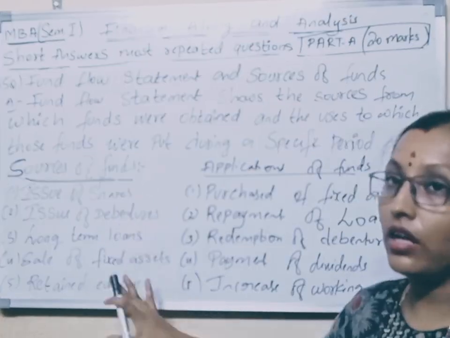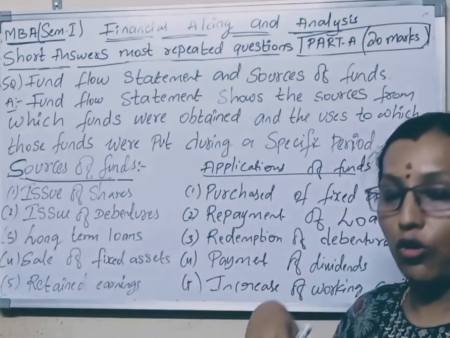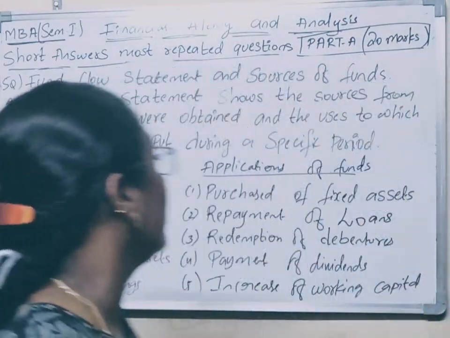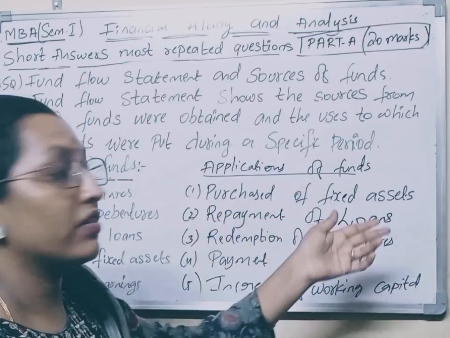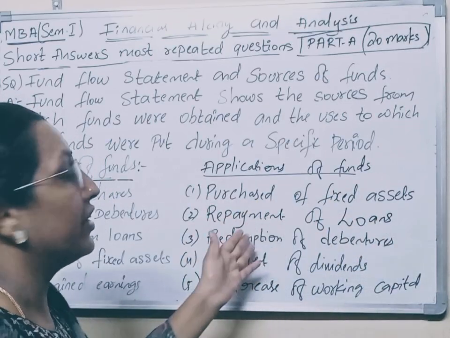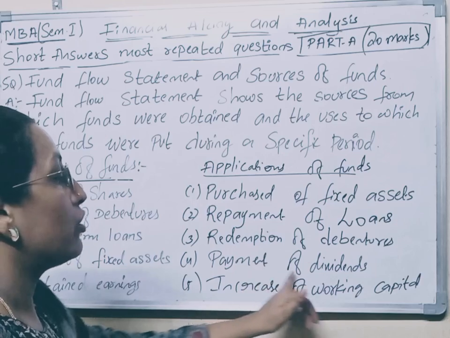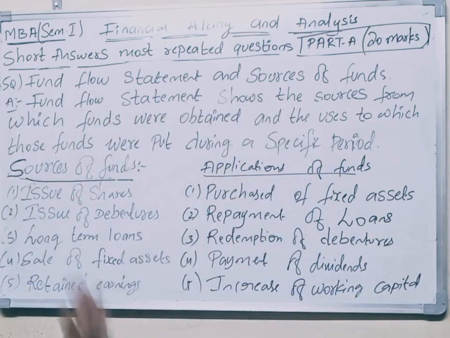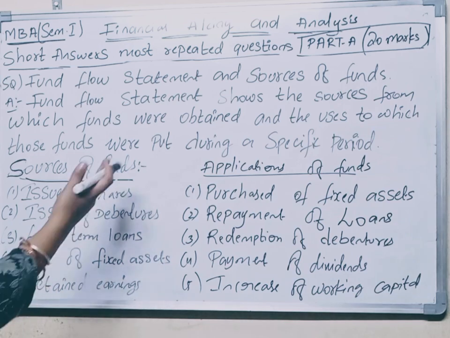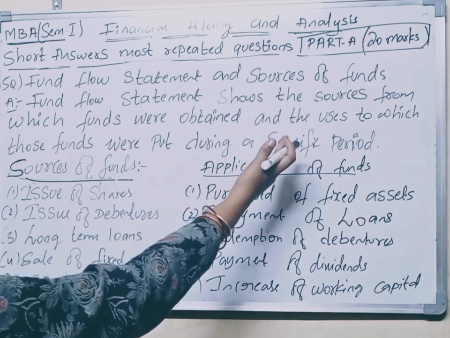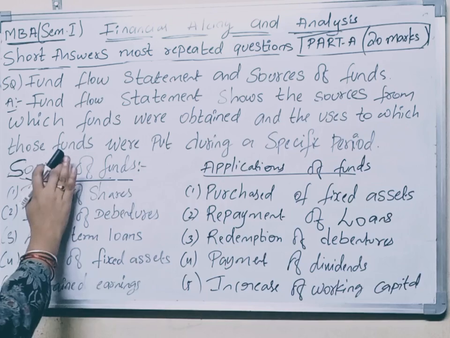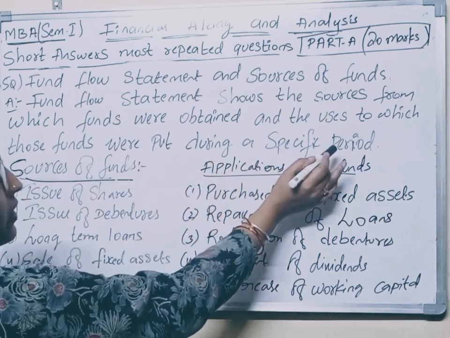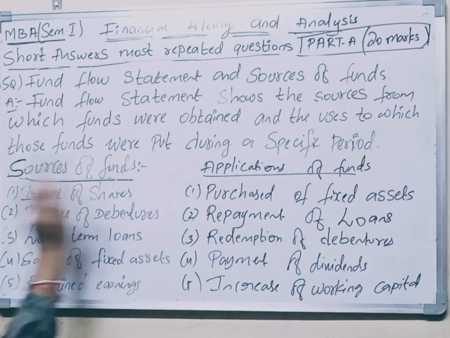And where we are applying these funds: in purchase of fixed assets, repayment of loans, redemption of debentures, payment of dividends, and increase of working capital. Fund flow statement shows the sources from which funds were obtained and the uses to which those funds were put during a specific period. Sources of funds.